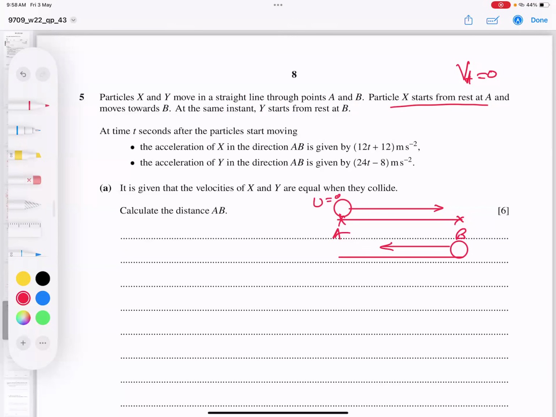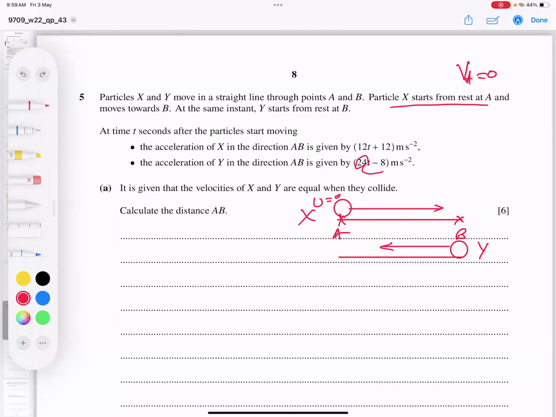Listen to me. After time t, okay, we'll read further first. After time t seconds, after particles start moving, the acceleration of X is given, and the acceleration of Y, in the direction of AB, is this. And one thing is very clear: as time passes, if I plug in a bigger time, this will increase.